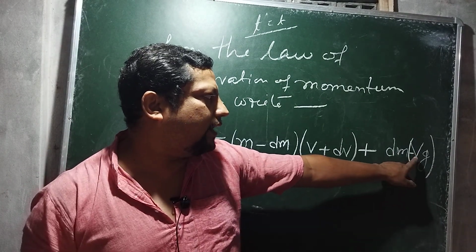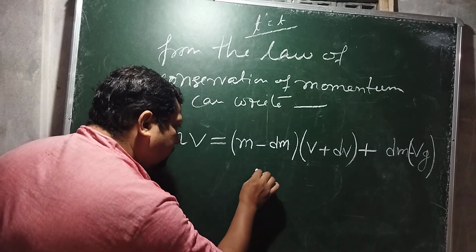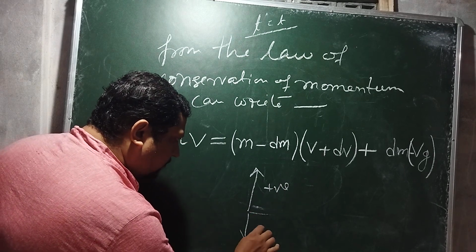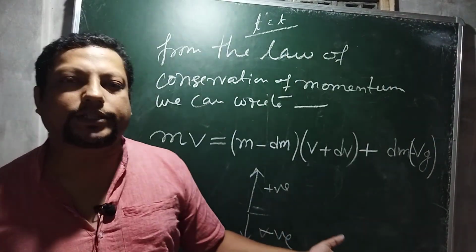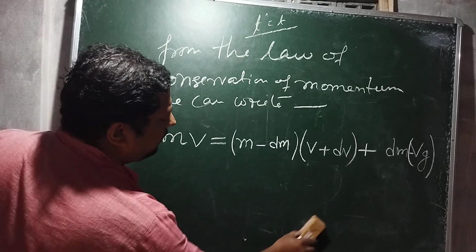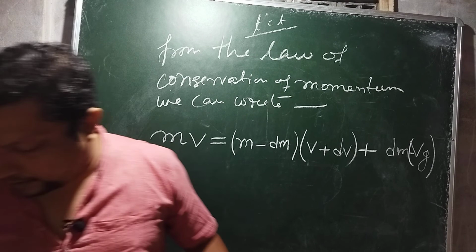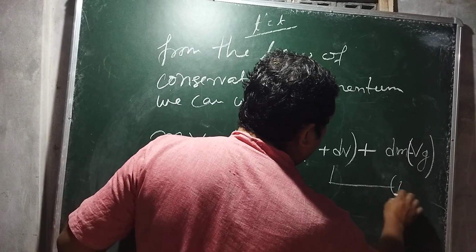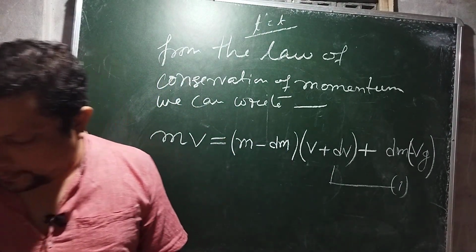We have taken this vg negative because if we take the velocity of the rocket as positive, we'll definitely take the velocity of gas negative because it is in the opposite direction. So this is our equation from conservation of law of momentum, and we can name it equation 1. Take a pause and copy it.